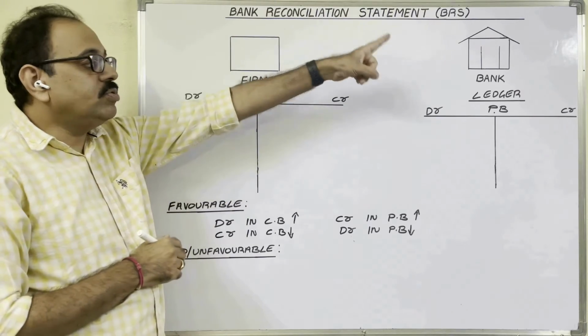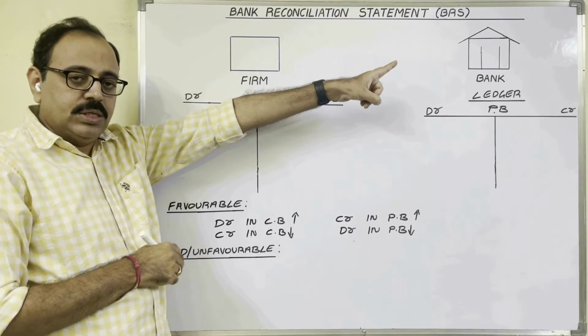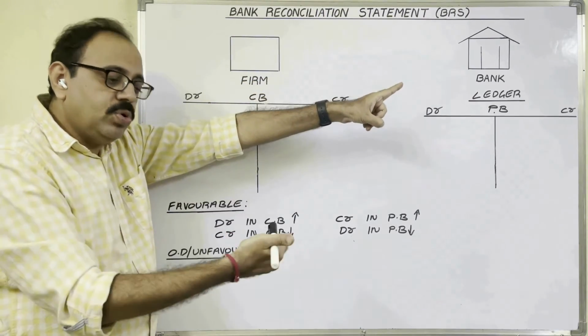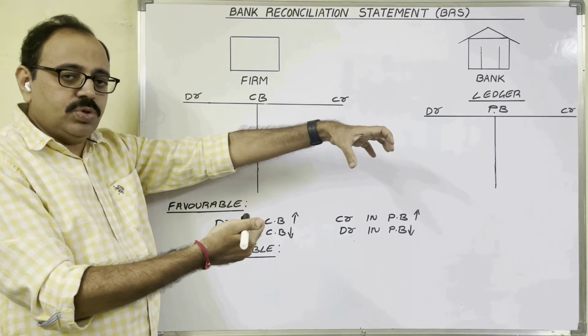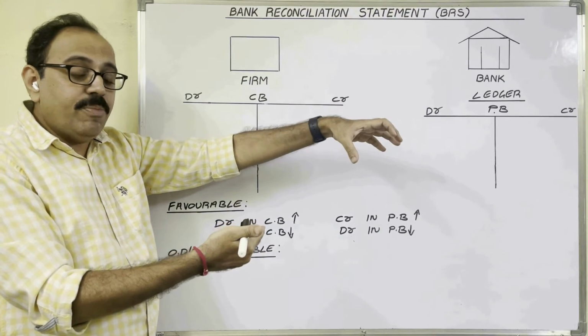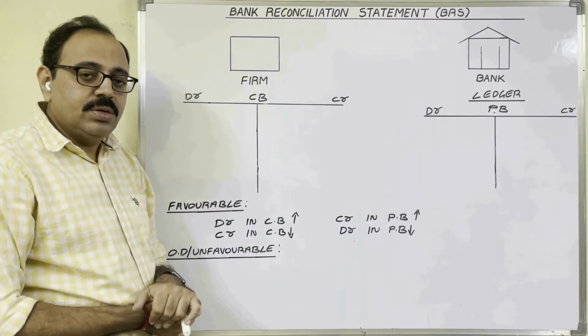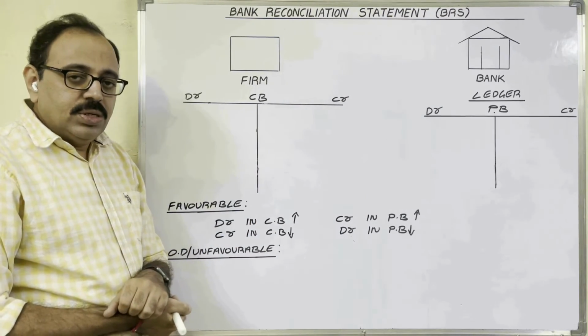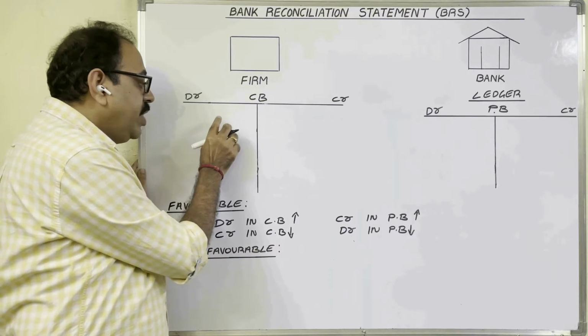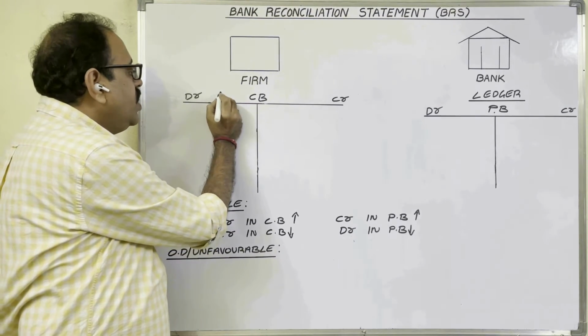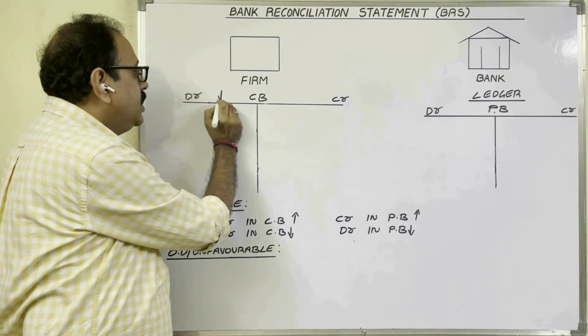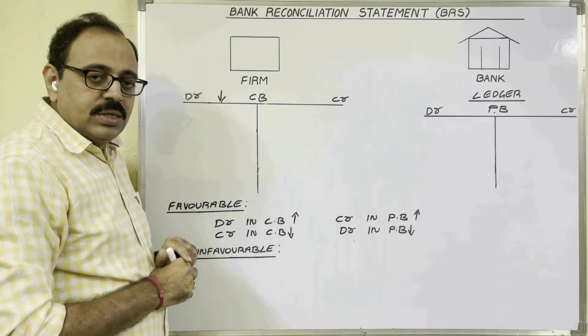Suppose we have 10,000 rupees overdraft bank balance. Today we deposited 2,000. Then our OD will get reduced with this 2,000. Now overdraft balance becomes 8,000. Remember this point. So if any amount is debited in cash book, because of that, overdraft bank balance decreases.